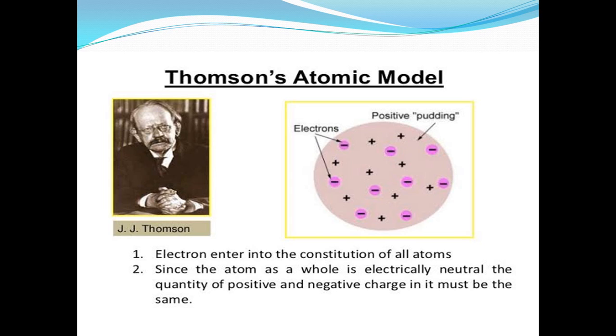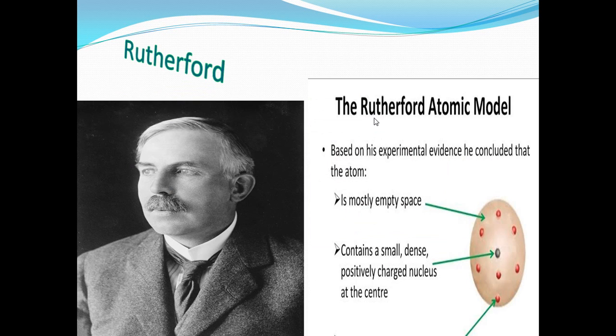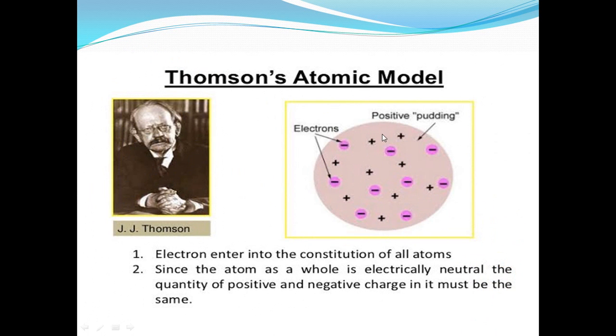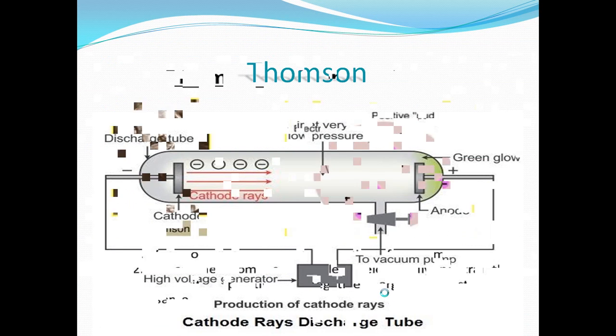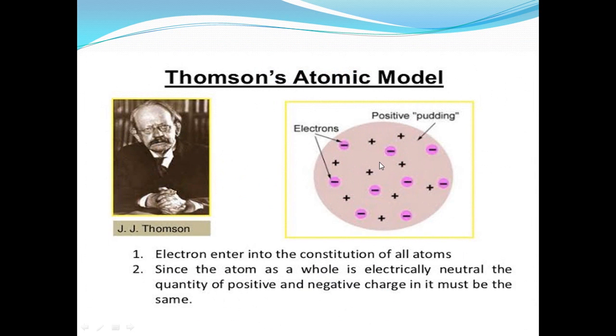Again, Thomson's model of the atom: he said that the atom is like a sphere. What about its charge? This charge is positive, where electrons are embedded. What is meant by embedded? They are found on its surface. So this is Thomson's model of the atom.